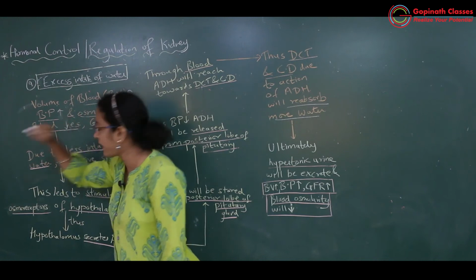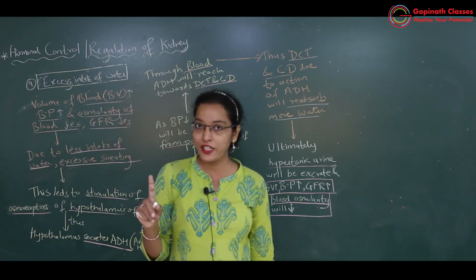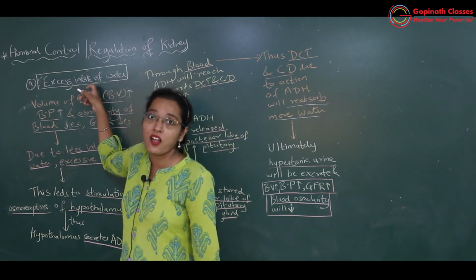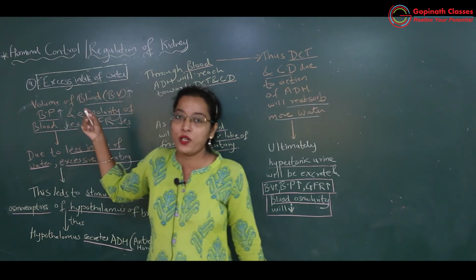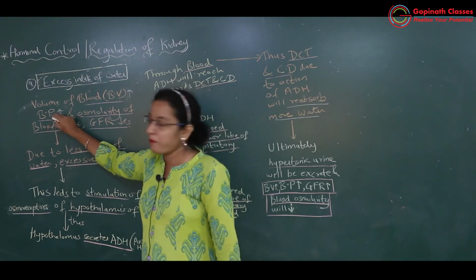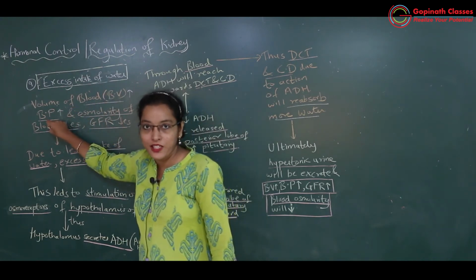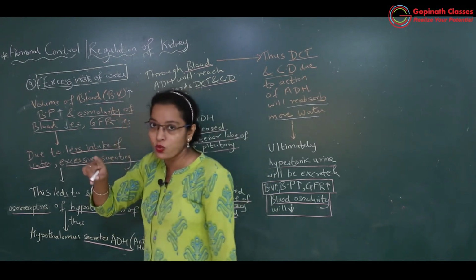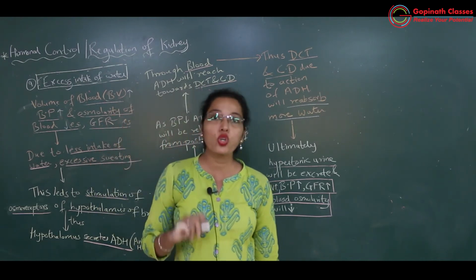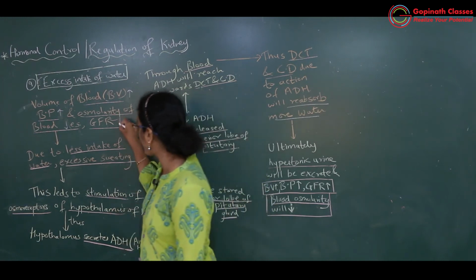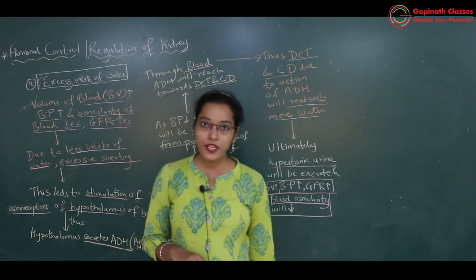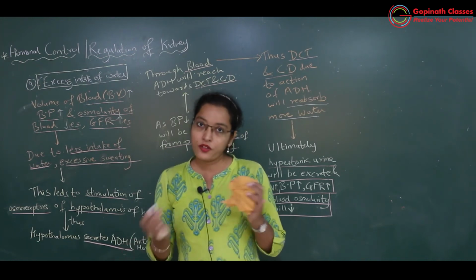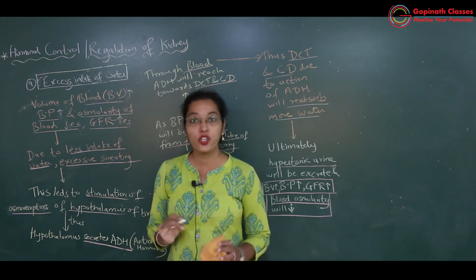पहले क्या हुआ था, increase हुआ था shortage of water के time, excessive intake of water. Individual has drunk much amount of water, so at that time BV will increase, BP will increase, osmolarity of the blood will decrease. BV increase हुआ है, BP increase हुआ है, तो glomerular filtration rate will also increase. Okay, but body has to regulate the BP as well as GFR rate.